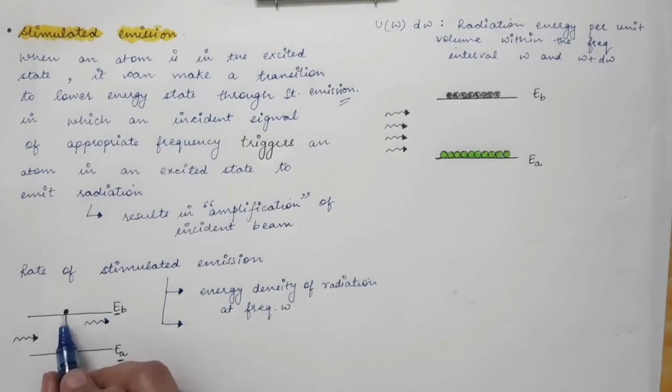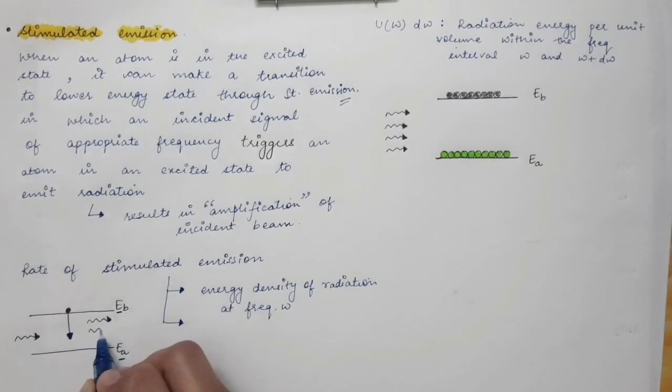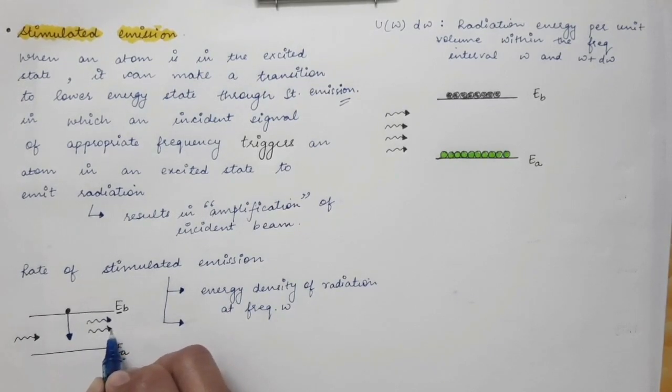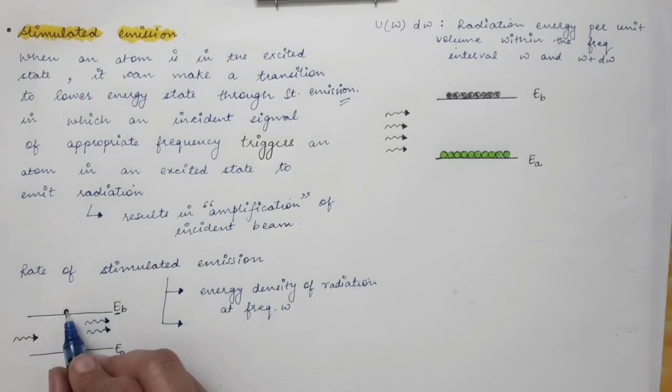So the atom is going from its excited to the ground state in the presence of a photon. This photon triggers this atom, and this atom goes to its ground state by the emission of a photon, and this original photon remains as it is. It just triggers this atom, and after that it goes on as it is.